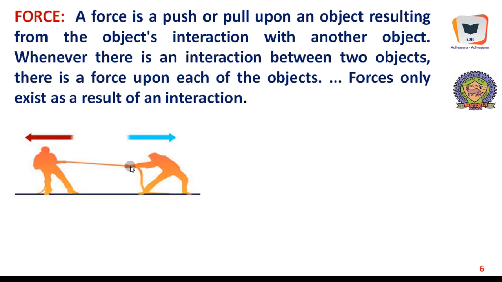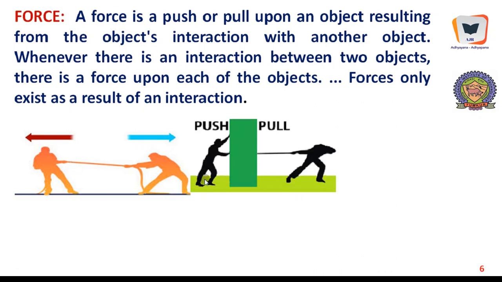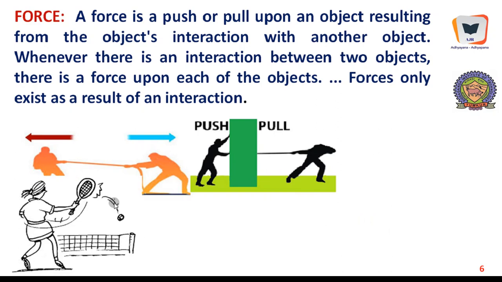These two people are just pulling this particular rope, and the forces are seen in the form of a tension in this rope. And here a fellow is pushing this and a fellow is pulling this in order to make a movement, and the movement is the effect of these two forces. And if a ball is hit by a bat, let us say, a force is imparted, and this is also called an impulse, because if a force is applied for a short duration of time, it becomes an impulse. Anyway, force is applied to the ball, so the ball will move. The movement of the ball is seen as an effect of the force.